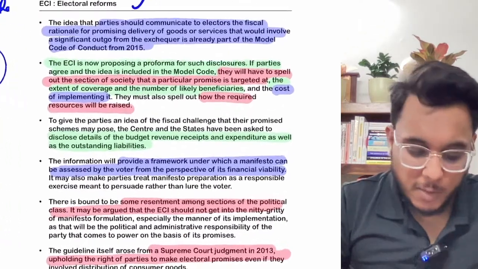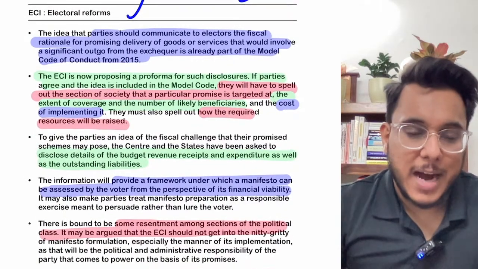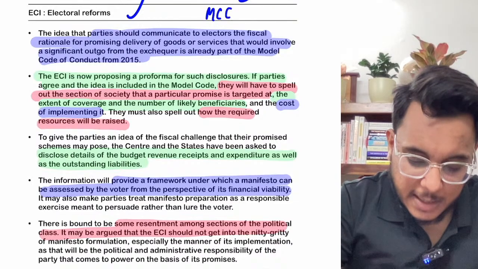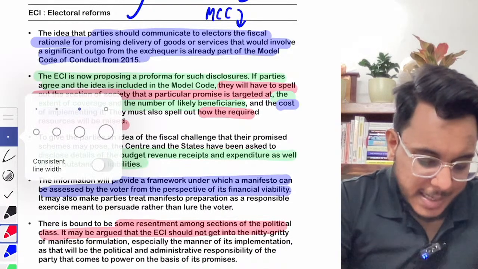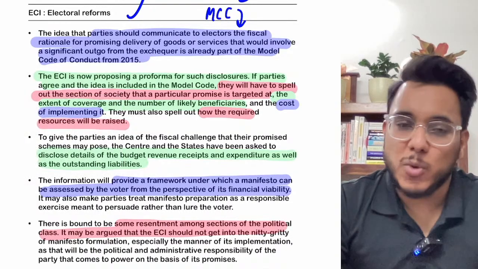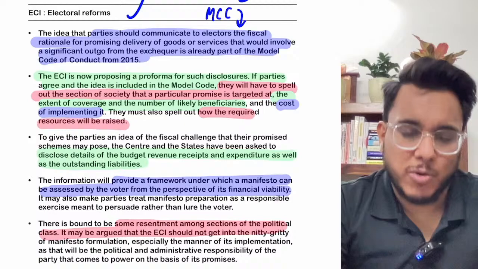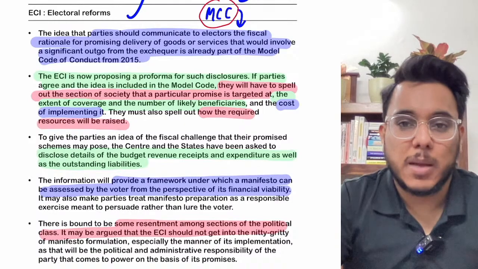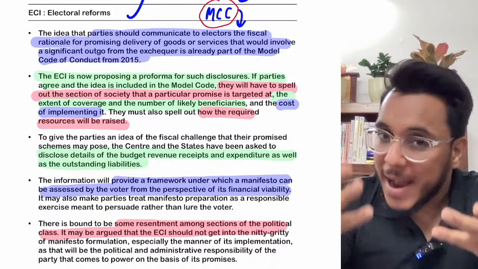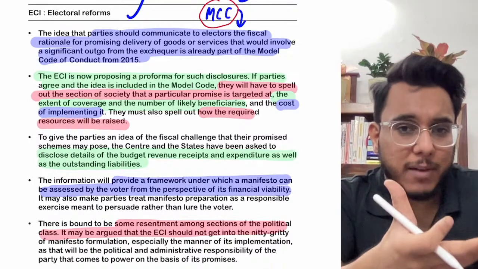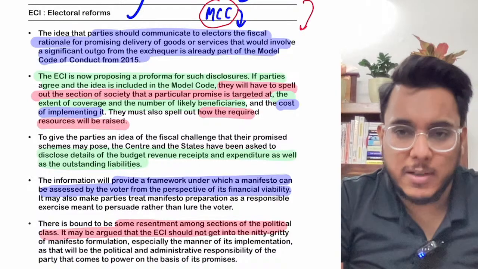Let's first discuss the reform that has come. You know that when the elections are notified, the model code of conduct comes into place. Now, what is the model code of conduct? It basically aims to provide a level playing field. It puts certain restrictions on the electoral activities that are allowed and not allowed. For example, when the model code of conduct is in place, the ruling government cannot announce a new project or new schemes. Why? Because it would give them an advantage, and the people who are contesting would face inequality.